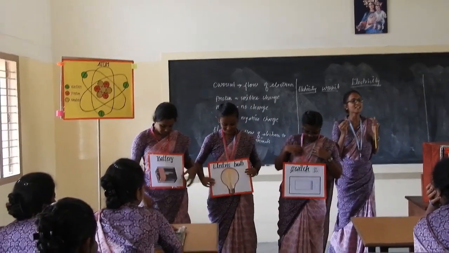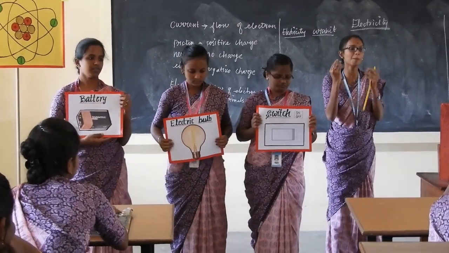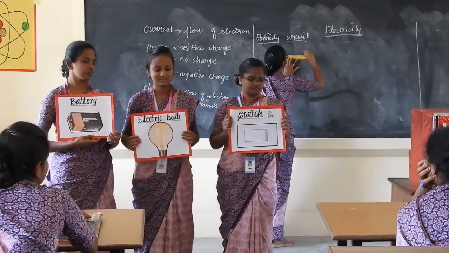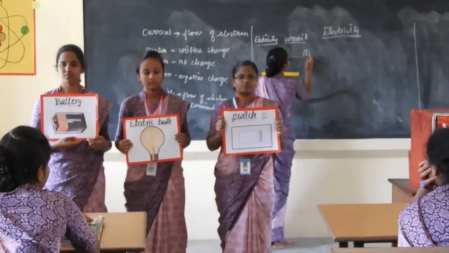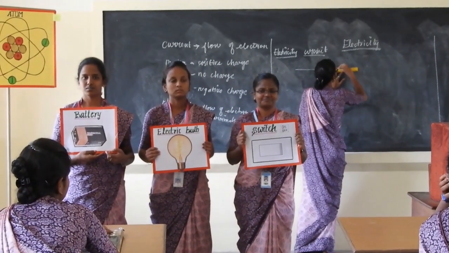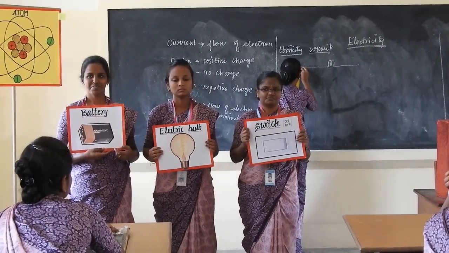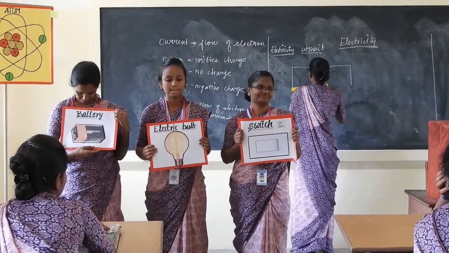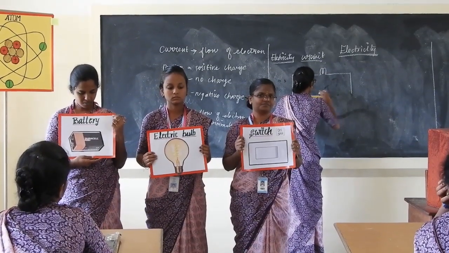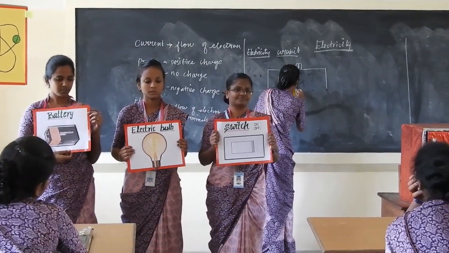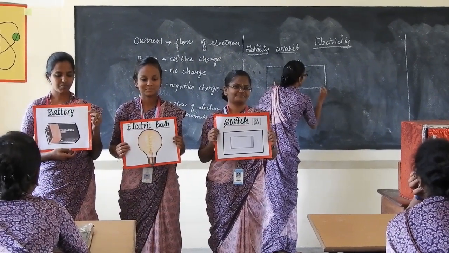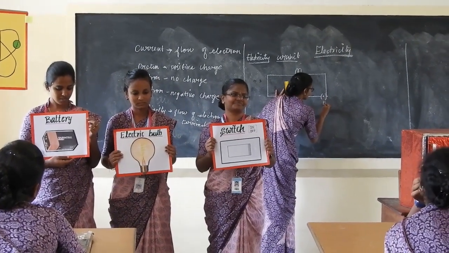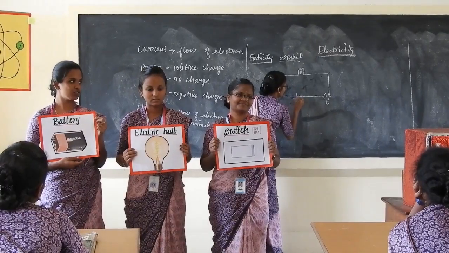To build the electric circuit, we need a few components. First, an electric bulb, because it acts as an indicator of the current flow in the circuit. Next we have a source of energy, that is the battery. What is it? Battery. And then we have one regulator, that is called a switch. What is it? Switch.